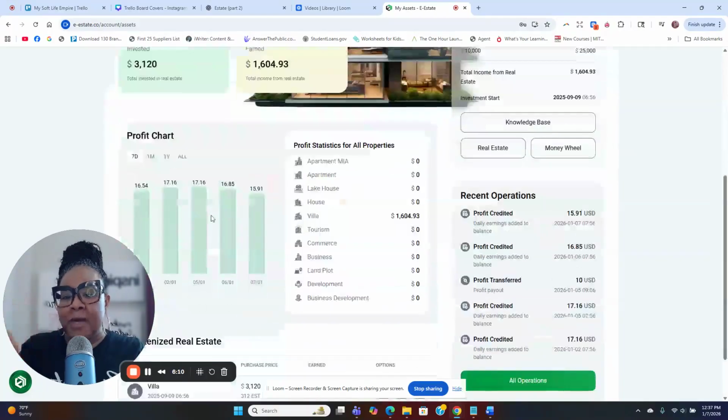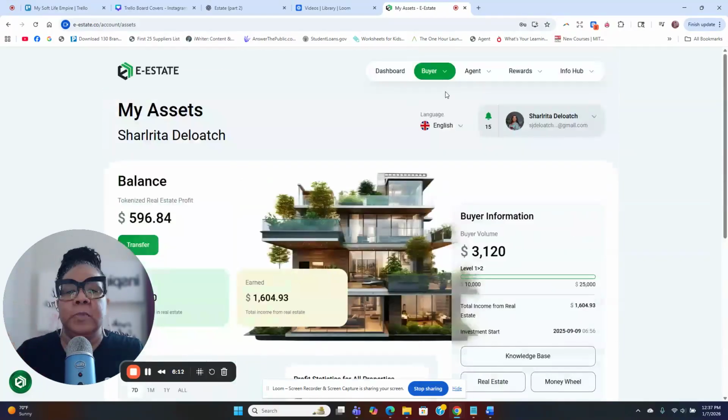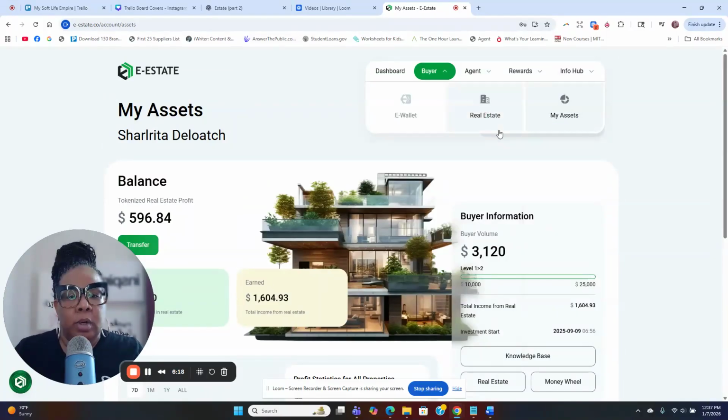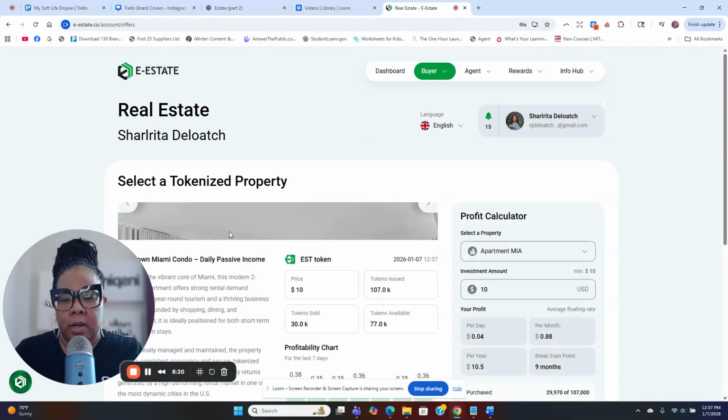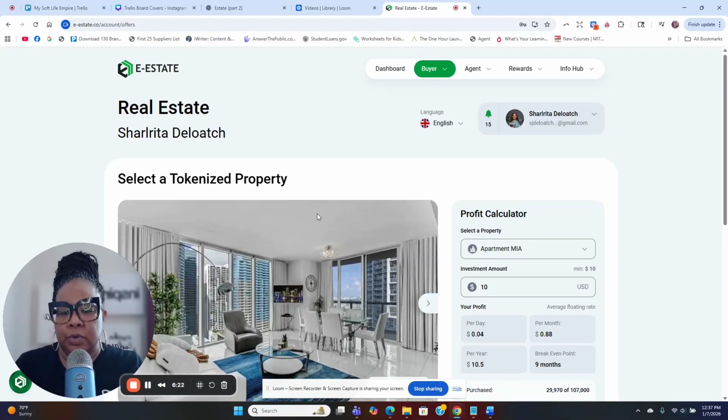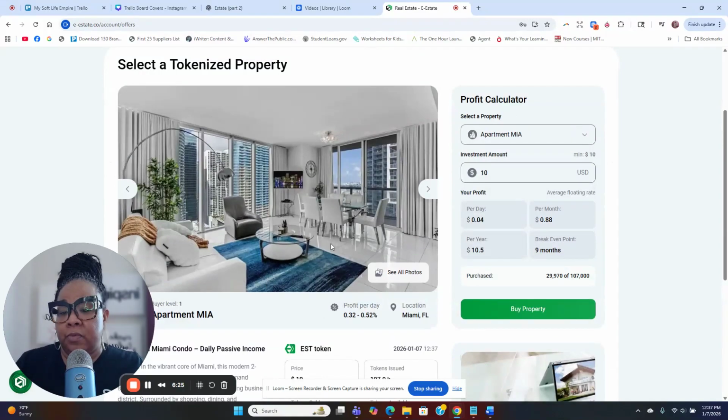Okay, so right now I do own this villa here. Now I've been eyeing. I'm going to go over here to buyer, and then I'm going to go over here to real estate. Okay. So I'm going to share with you really quick some of the real estate we have. So we have this apartment in Miami. I think I'm going to invest some money here. Now, this apartment here in Miami, you can invest as low as $10.